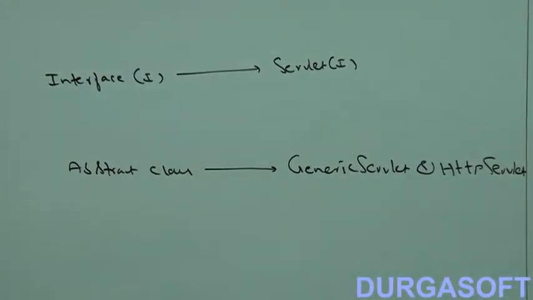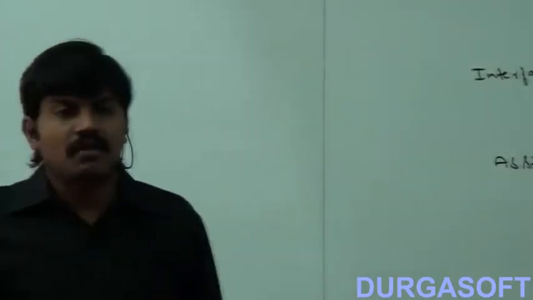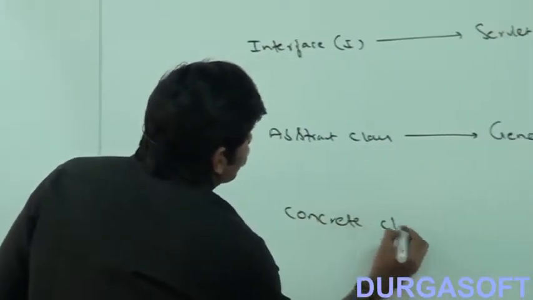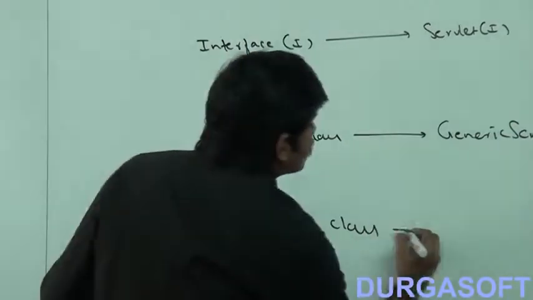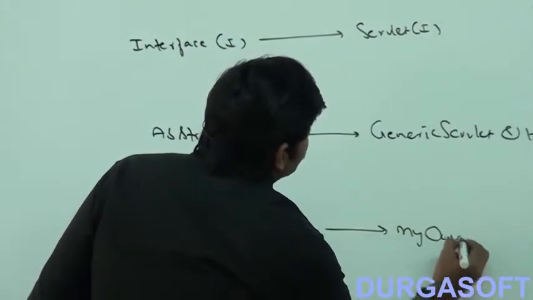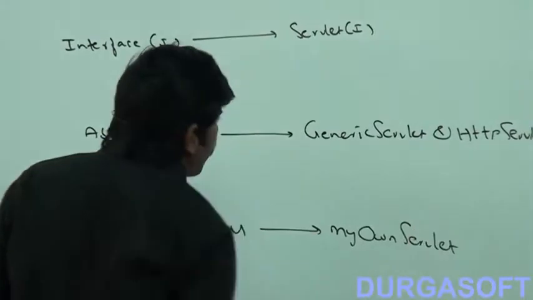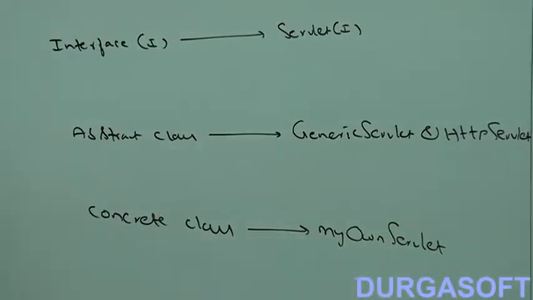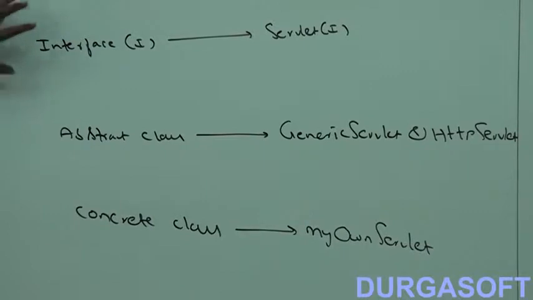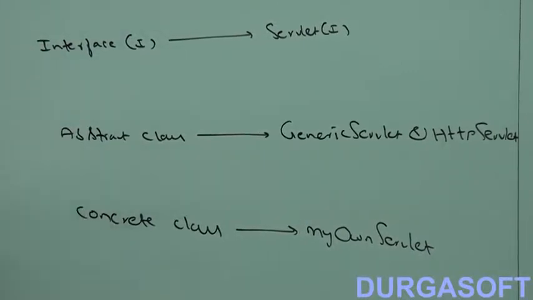Suppose we are talking about implementation completely, ready to provide service. If you want, you can create my object and call any method. My method is in a position to provide a response. Then we should go for a concrete class, like my own servlet. Whatever servlets we write ourselves are concrete classes. I hope you can understand when we should go for an interface, abstract class, or concrete class.